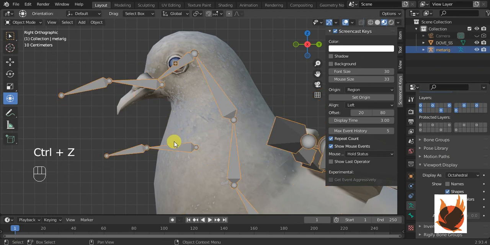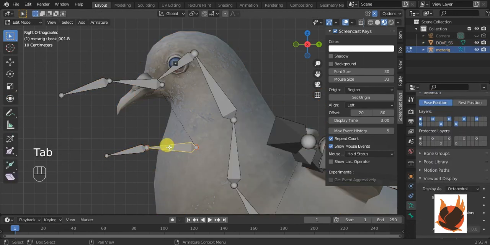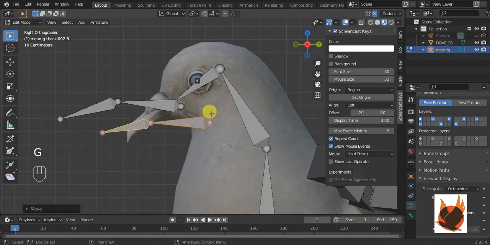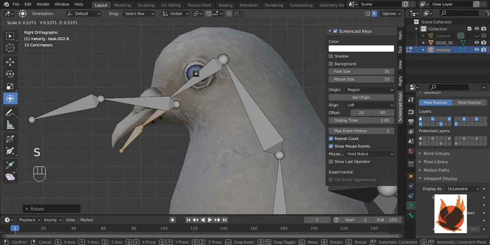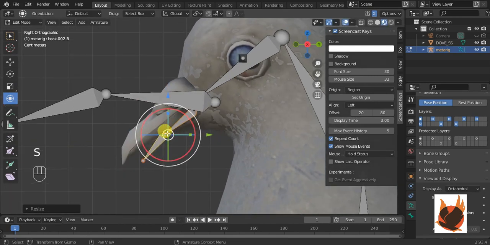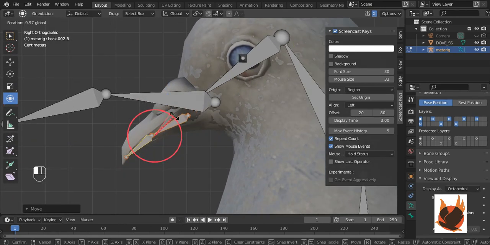Every time you delete a bone, check that you have not deleted the main bone, the primary bone, or an important bone which is necessary for the rig to be generated.